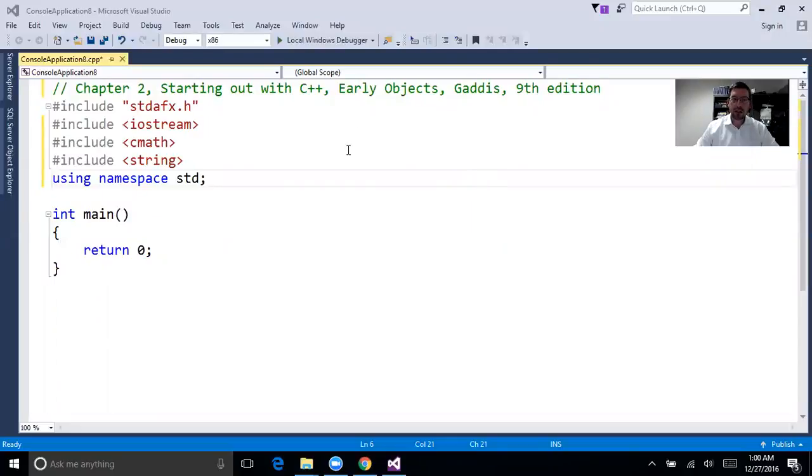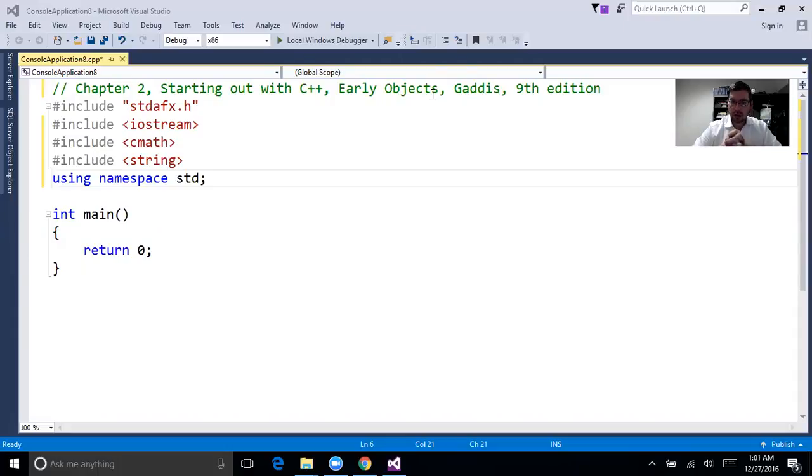I will be doing Chapter 2 from Starting Out with C++: Early Objects by Gaddis, 9th edition. I'll be doing this chapter by chapter as a review/preview of stuff done in courses that I teach. If you'd like to learn C++, I would strongly suggest you get Gaddis's book because he is an amazing, very, very clear author. I will be doing examples from this as a review/learning experience, explaining as I go for each chapter.